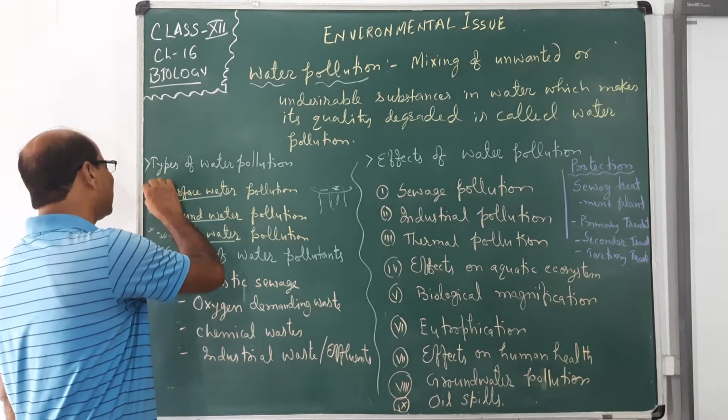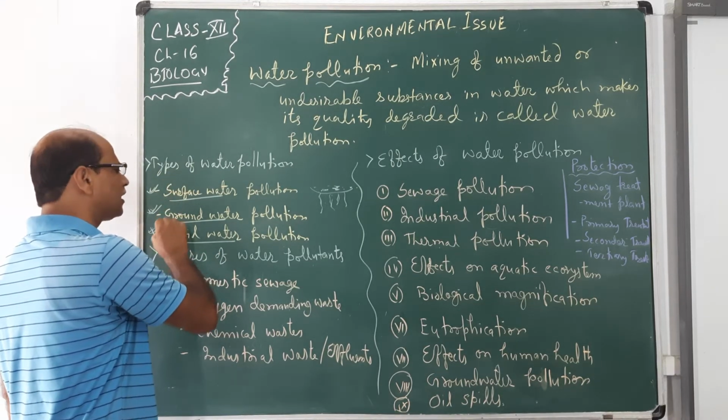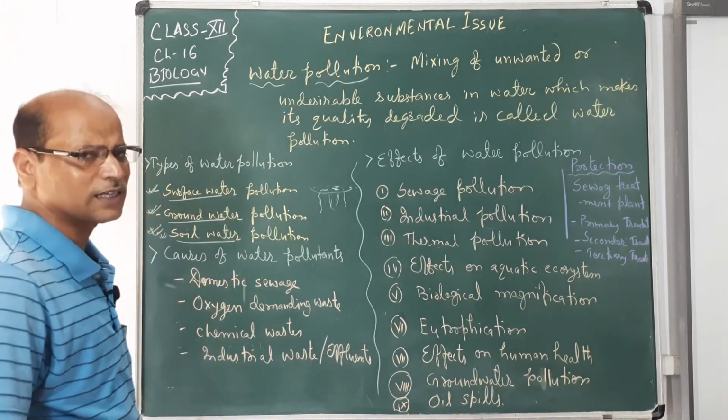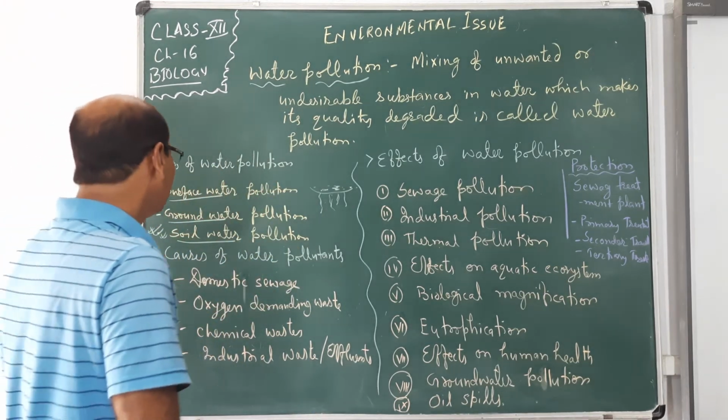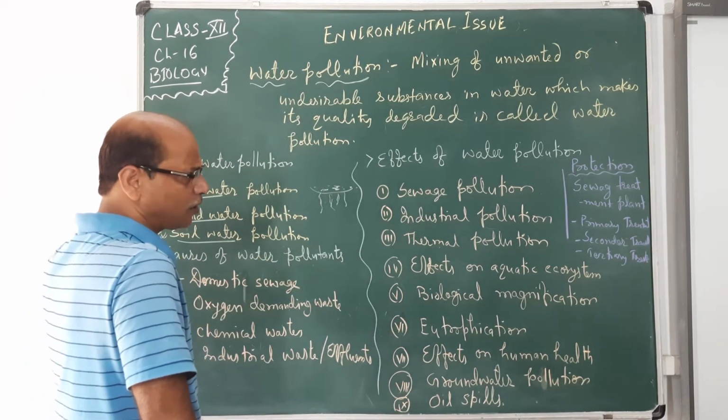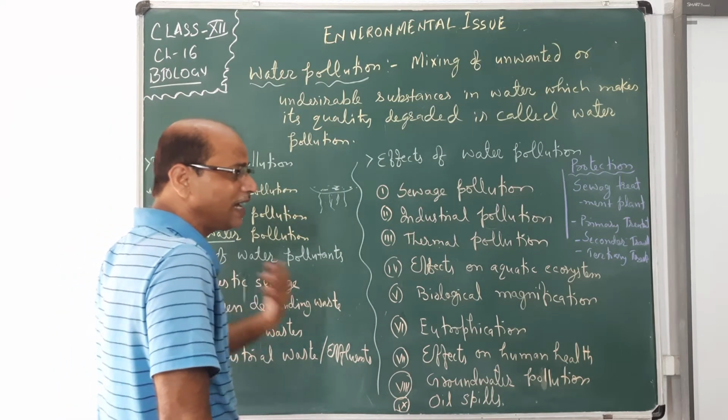So, surface water, groundwater, soil water, which are the main sources of water, become polluted. So where do we go for the drinking water, for the water which we want to use? So, say causes of water pollutants. Pollutants of water, where do they come from?